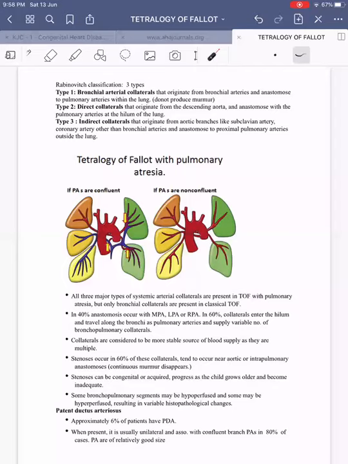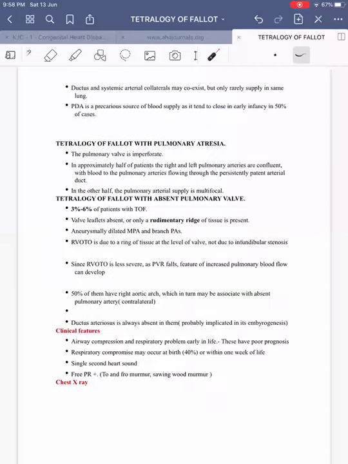Okay. Then coming on to patent ductus arteriosus, which is another source of blood supply. Approximately 6% of the patients have PDA. When present, it is usually unilateral and associated with confluent branch PAs in 80% of the patients. If at all there is PDA, the pulmonary arteries are usually of good size. Then sometimes there can be blood flow both from the ductus as well as from the systemic artery collaterals. They coexist, but only rarely do they supply the same lung.